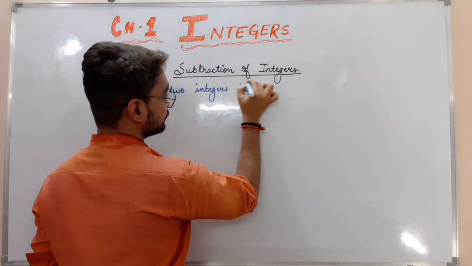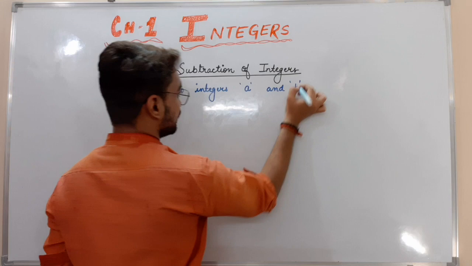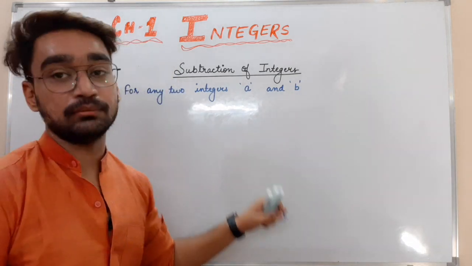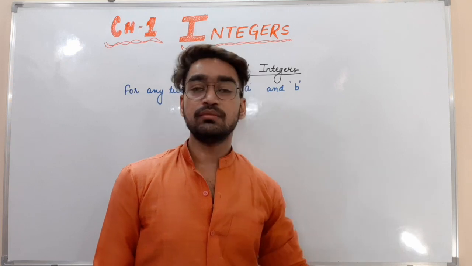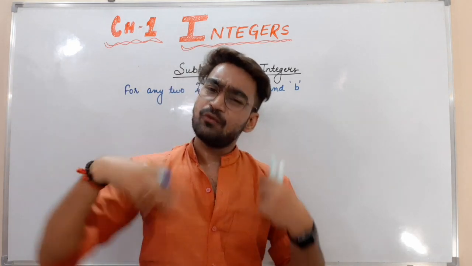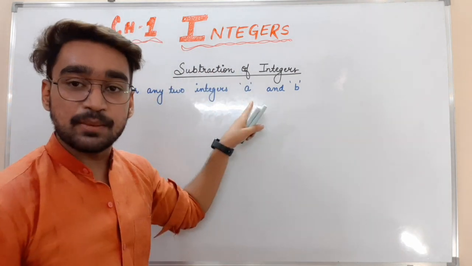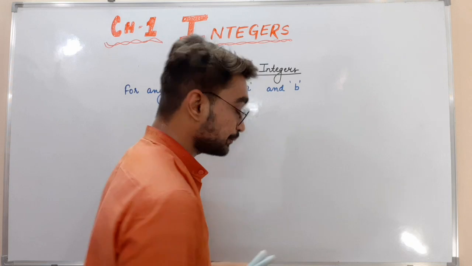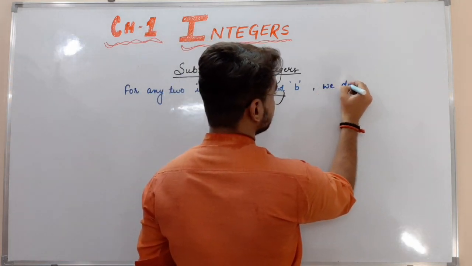A and B. I am saying I have any two numbers, maybe 44, 55, maybe 99, 0, any two numbers, maybe 1 and the next number 99. Whatever two numbers I have, I am just calling them A and B. For any two integers A and B, we define that